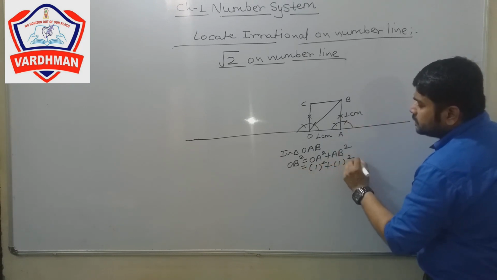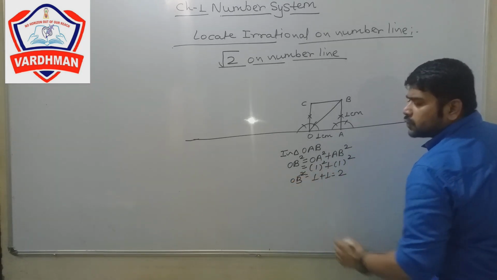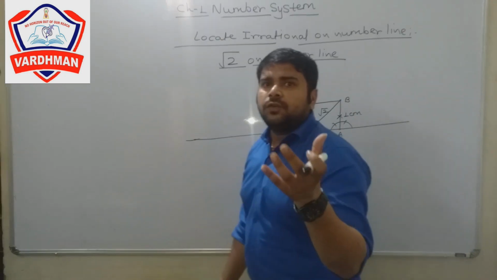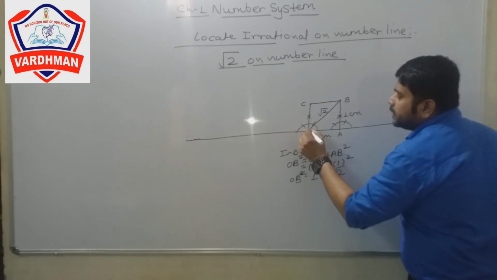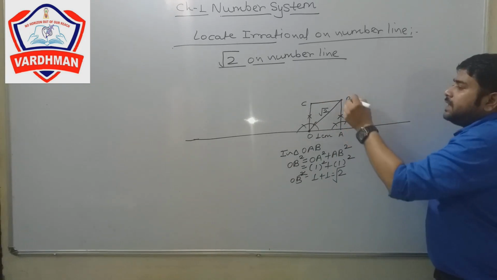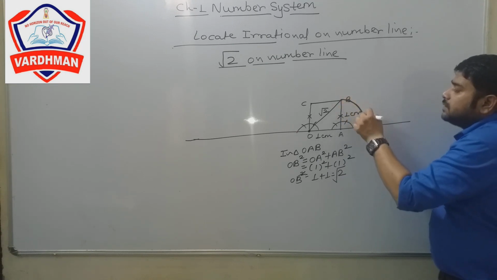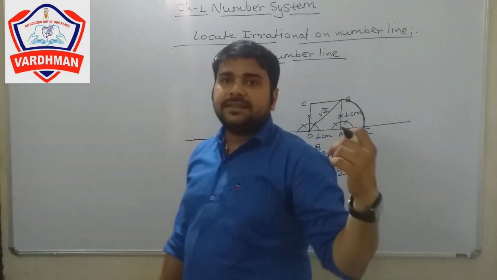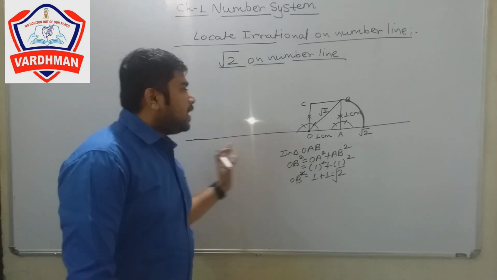OA is 1 centimeter, AB is 1 centimeter. That means 1 plus 1 equals 2, so OB is root 2. The length of OB is the square root of 2. Now we use the compass, put it at point O and open it to point B. Take the length of OB and cut an arc like this. This point represents root 2.